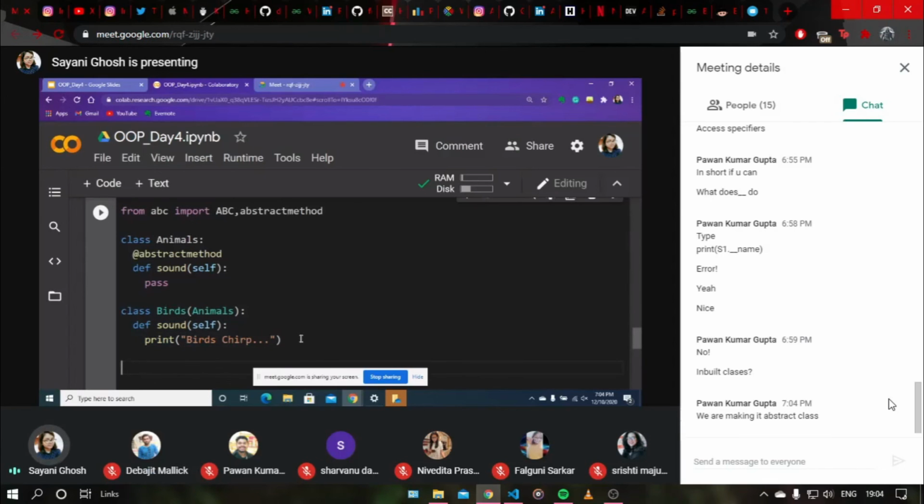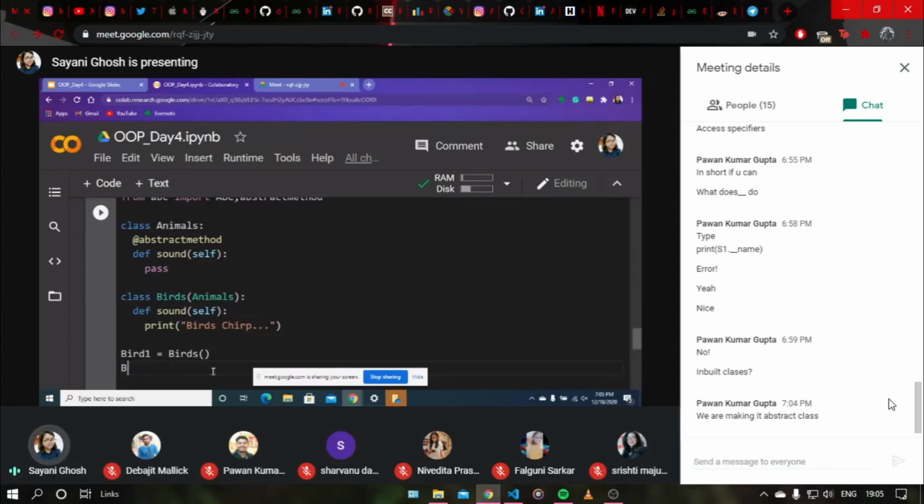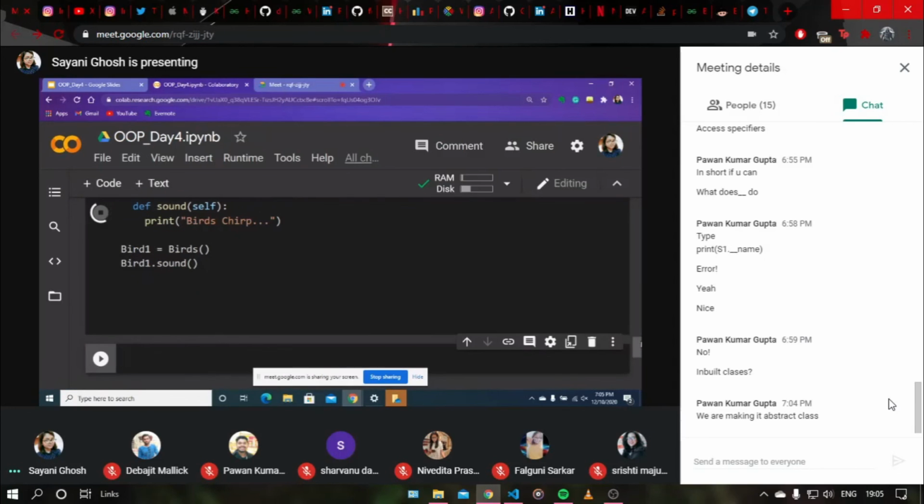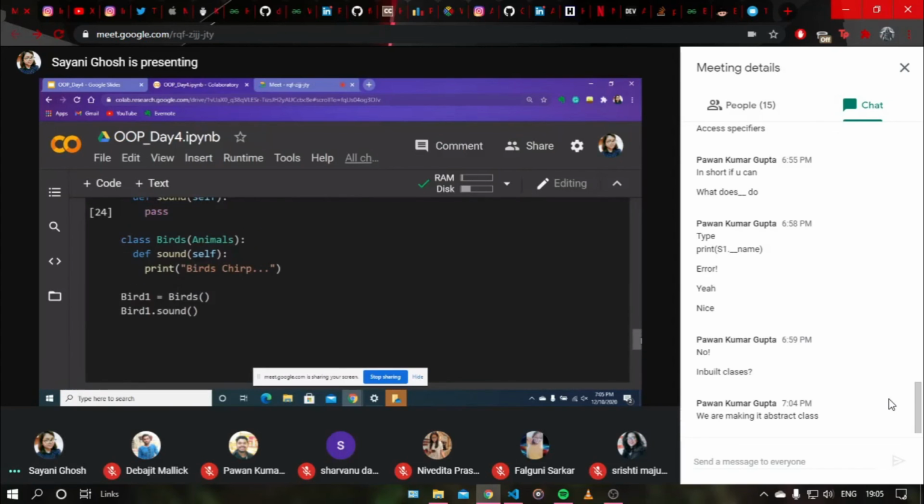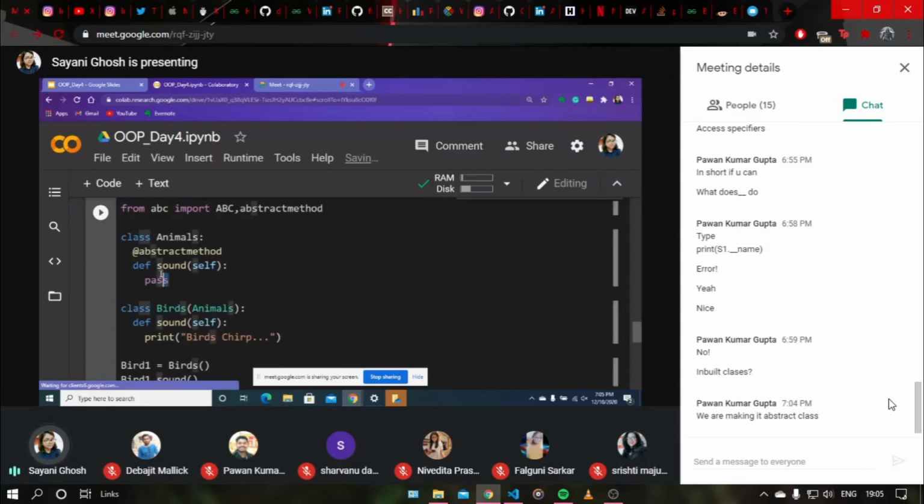So now we will call it. I'm creating an object called bird1, and then birds, which is the class. This is the class birds and this is the object, bird1. Suppose I need to call bird1.sound. I'm just calling it like a regular function for the object bird1. Let's see what's the output. Yeah, birds chirp.